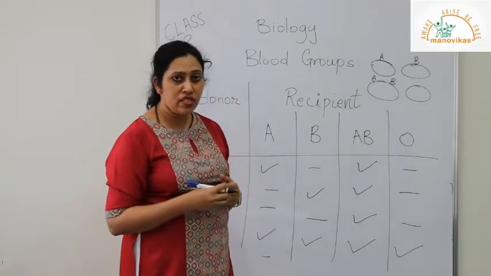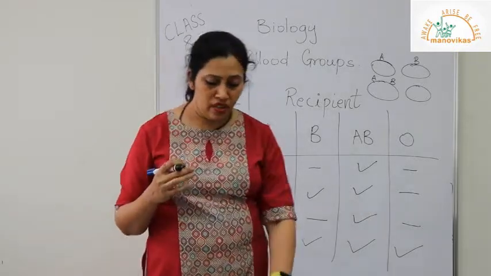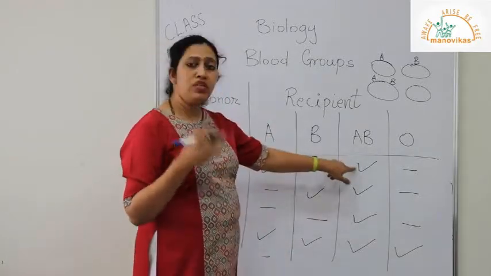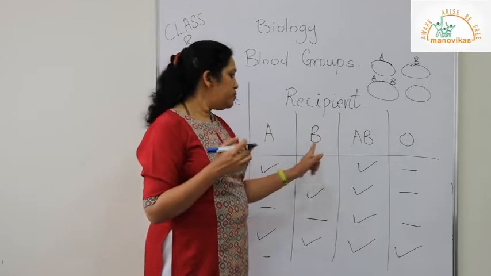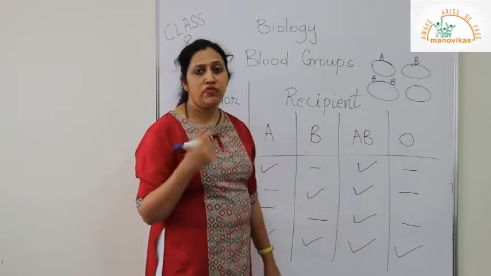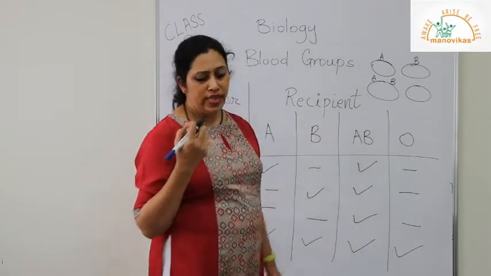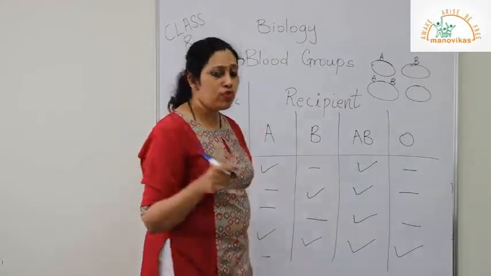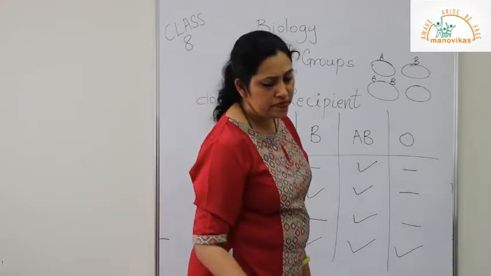So there will be clumping of cells taking place, and in a long time the person will die. Because of this, in blood transfusion, the A blood group can only donate to A and AB because it has A. Otherwise, for B and O, this condition will take place, that clumping of cells, and the person will die. There is a chart given in your books also, you can refer to it.